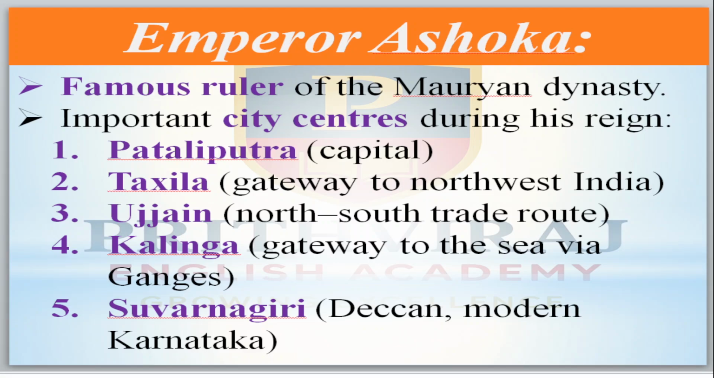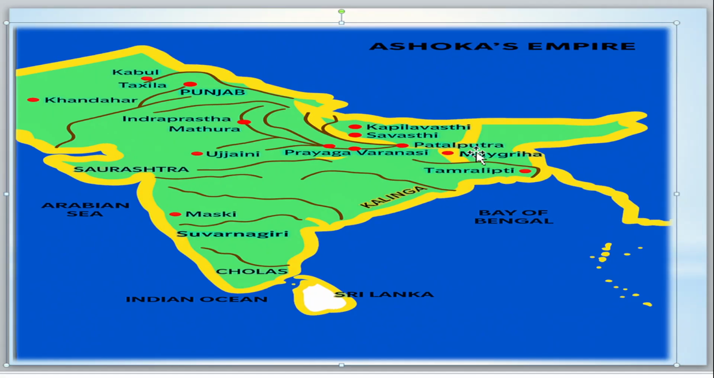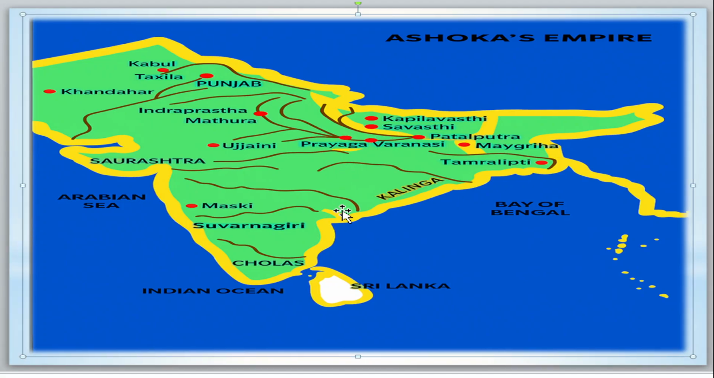He is the famous ruler of the Mauryan dynasty. The important city centers during his period are, first, Patliputra, which is the capital. Then next is Takshila. Takshila is the gateway to northwest India. If you want to go to the northwest, you have to cross Takshila. Nowadays Takshila is located approximately after Punjab, in Pakistan.